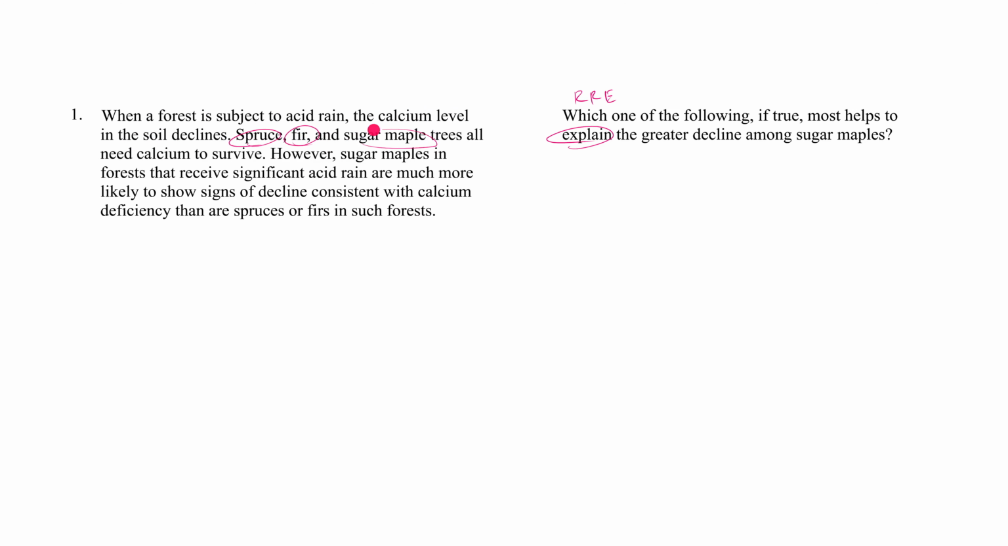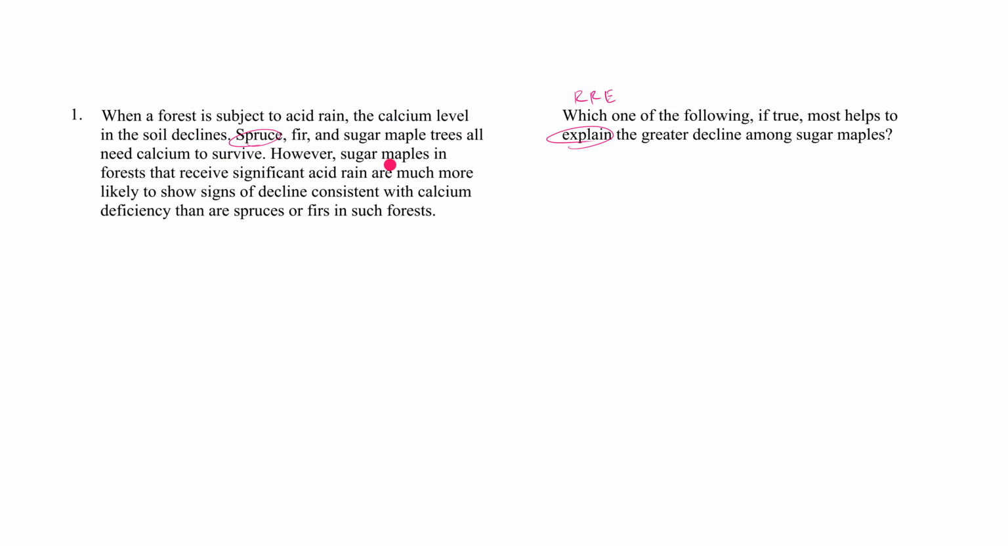Spruce, a kind of tree. Fir, a kind of tree. Sugar maple, a kind of tree. Right? They're all just trees. They all need calcium to survive. So I'm thinking, this is not good for spruces, firs, and sugar maples, right? Because they need calcium to survive. Just know this. And then we're told that calcium levels are declining because of acid rain.